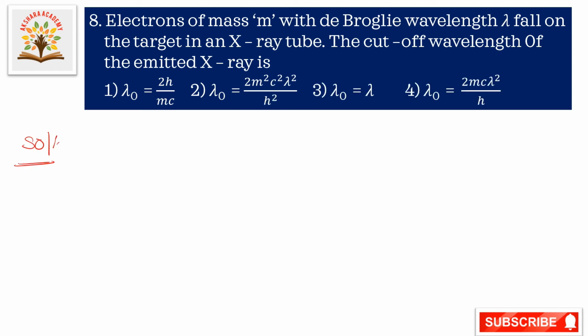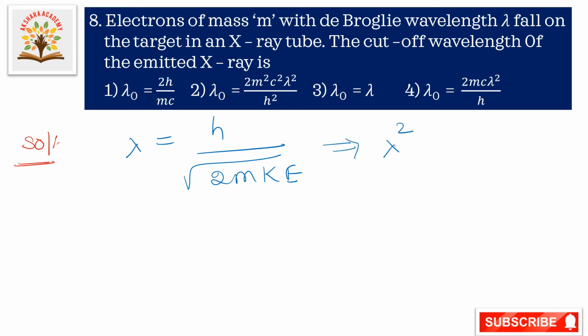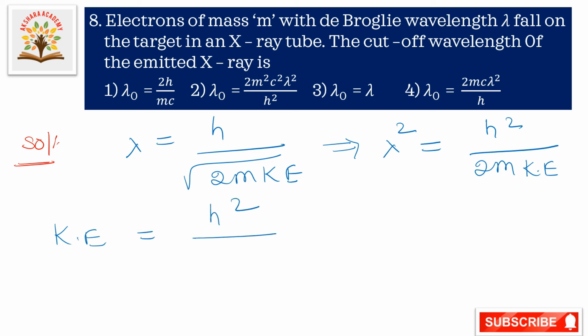Lambda is equal to h by root of 2m kinetic energy. So squaring this one we get lambda square is equal to h square by 2m kinetic energy, as the root square will cancel. So kinetic energy is equal to h square by 2m lambda square.